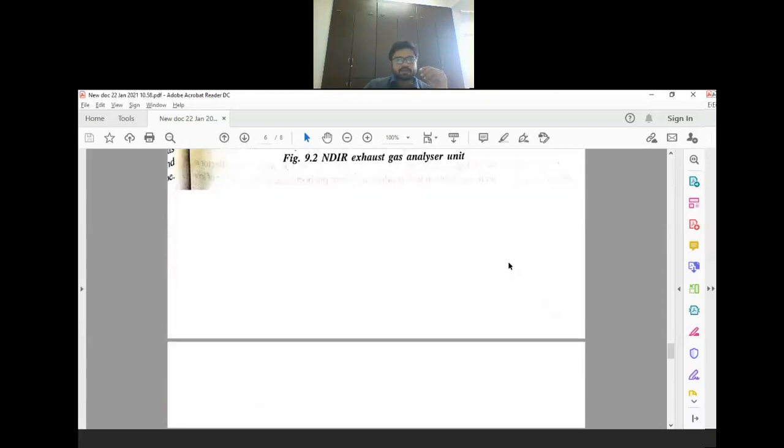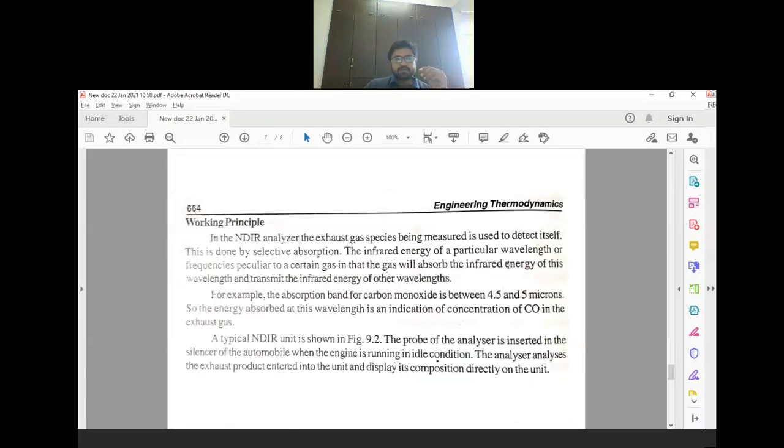So how will it work? So here you can see, suppose this is the transmitter and this is basically the receiver.